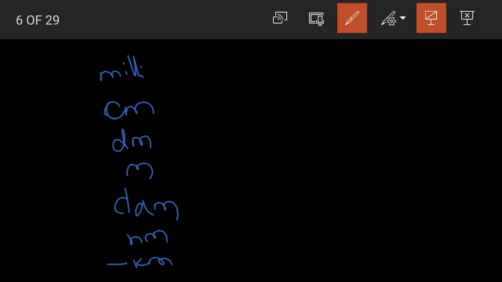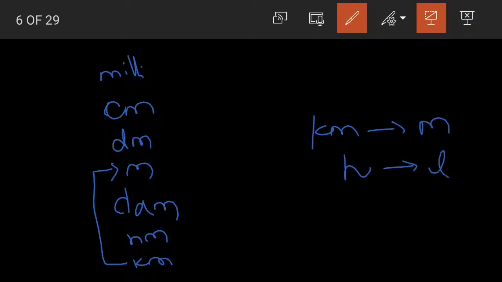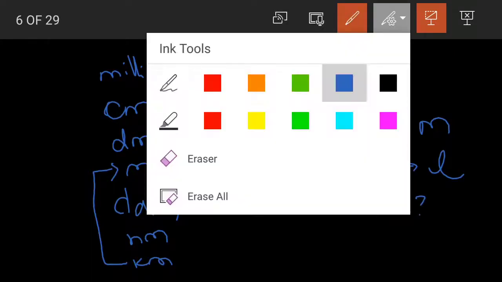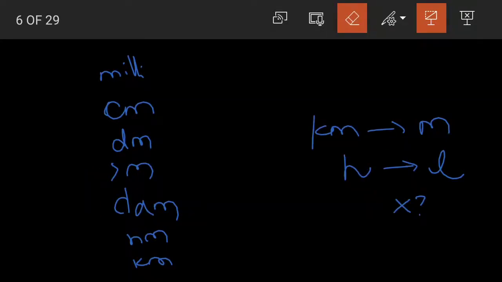For example, I want to convert from kilometers to meters. Kilometer is a higher unit. I am converting it into meters, which is a lower unit of measurement. So I need to multiply. Multiply by how much? It depends on the jumps we take. First 1, 2, 3. How many jumps? What is the distance between them?